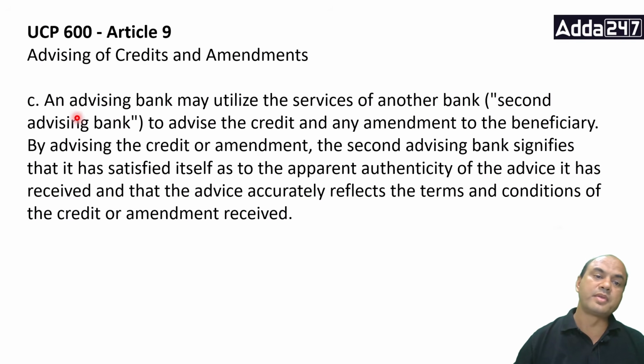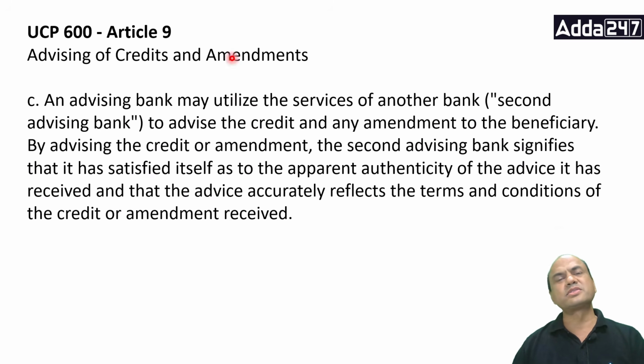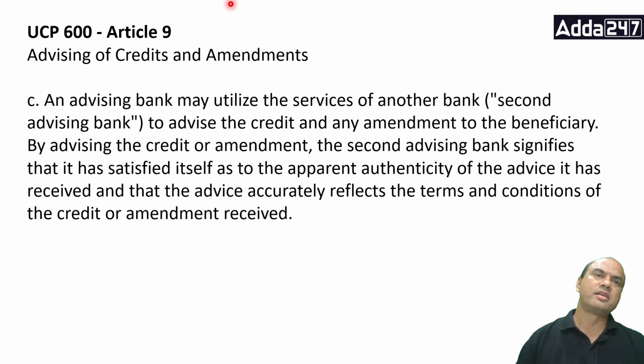C. An advising bank may utilize the services of another bank, a second advising bank, to advise the credit and any amendment to the beneficiary. Now, what do you mean by this? May utilize, not must. May utilize. This is known as the second advising bank. Now, this rarely happens in practical life, but theoretically, we have to give the exam. So theoretically, you must take everything under consideration.